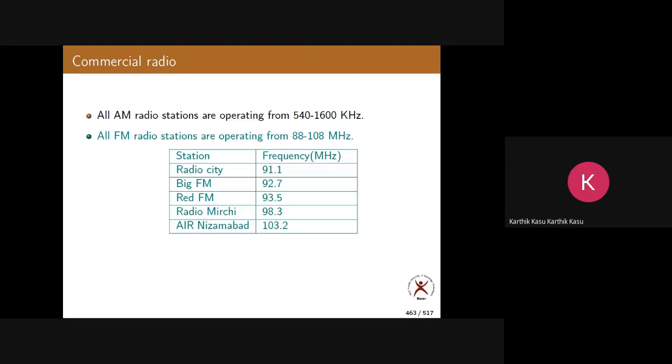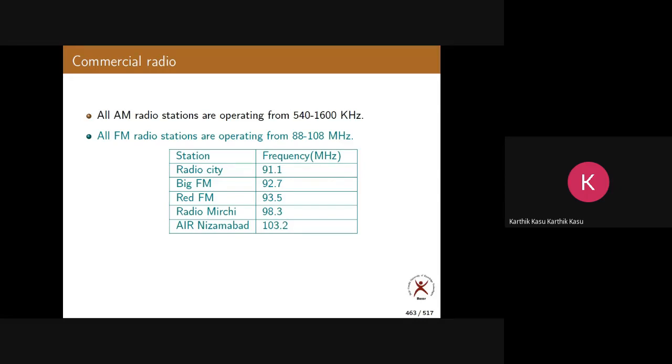We don't need any technical knowledge. FM is fixed to only local area, whereas AM is for larger areas. Very good.